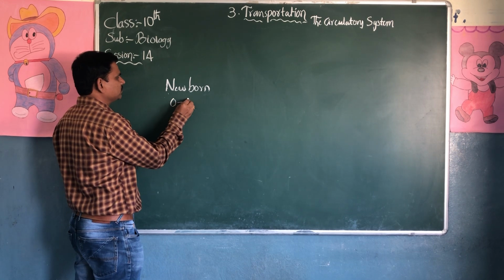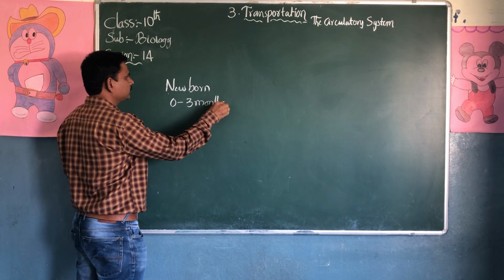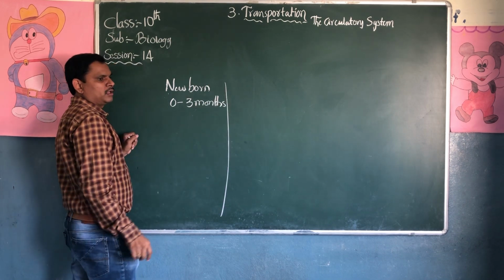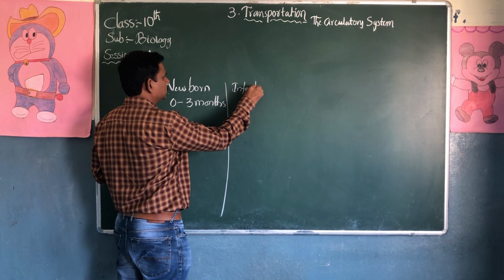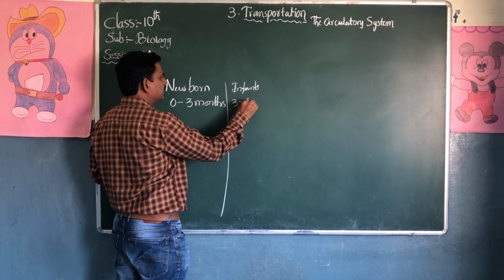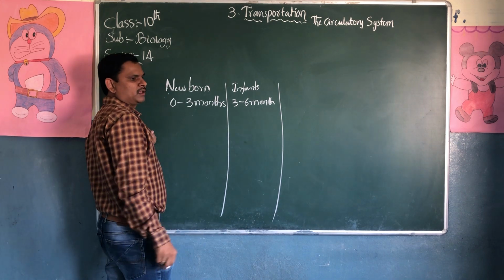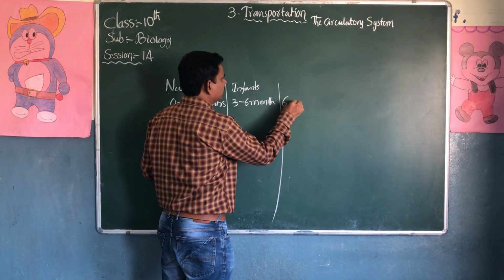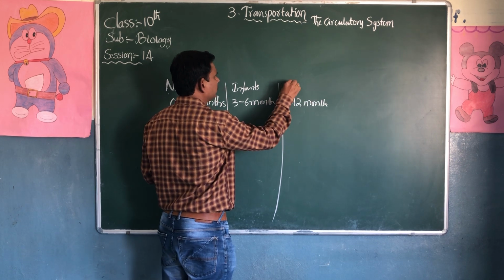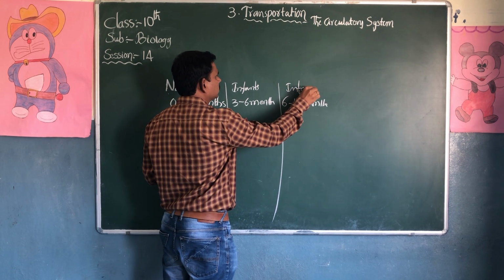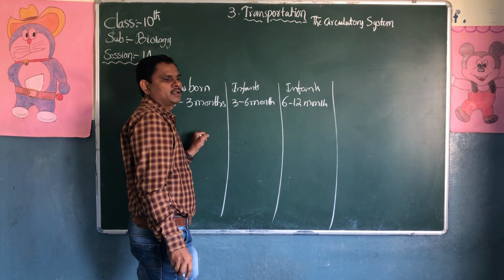Around 0 to 3 months, infants, 3 to 6 months, 6 to 12 month infants. They have different types of heartbeat rates.